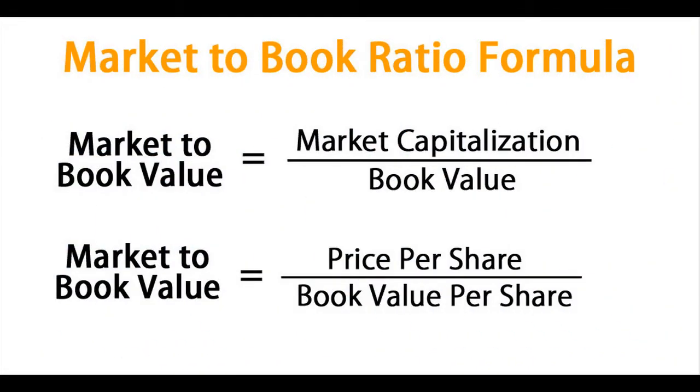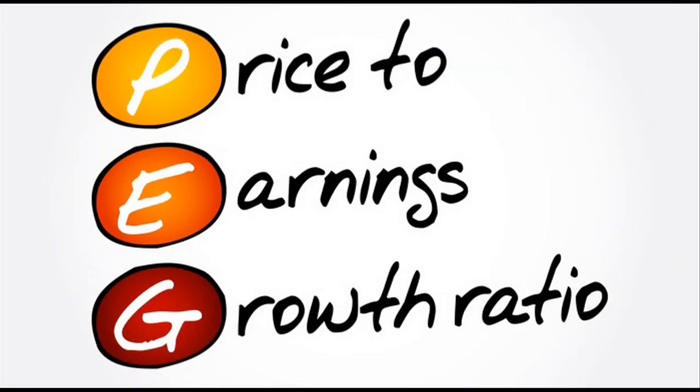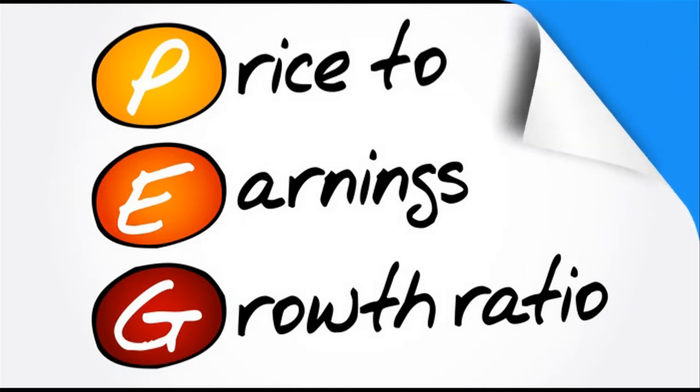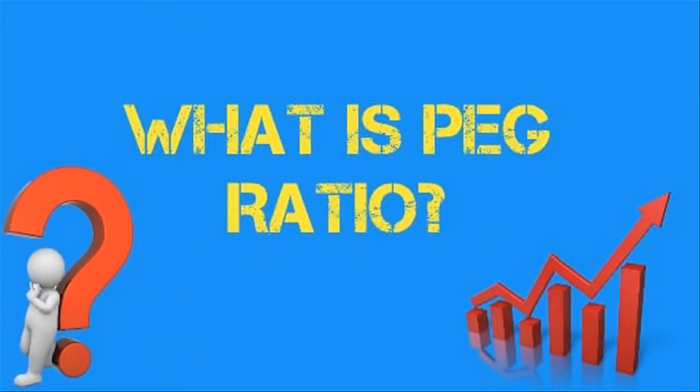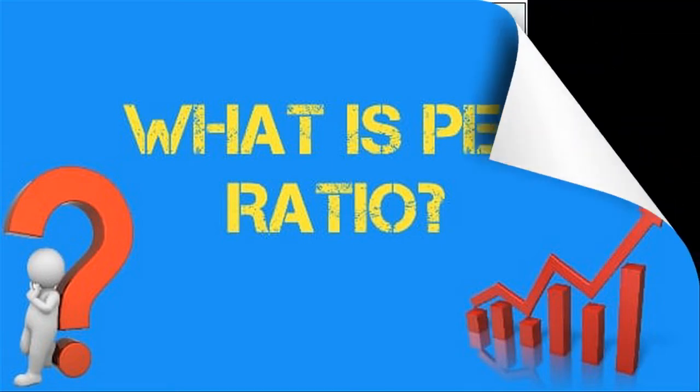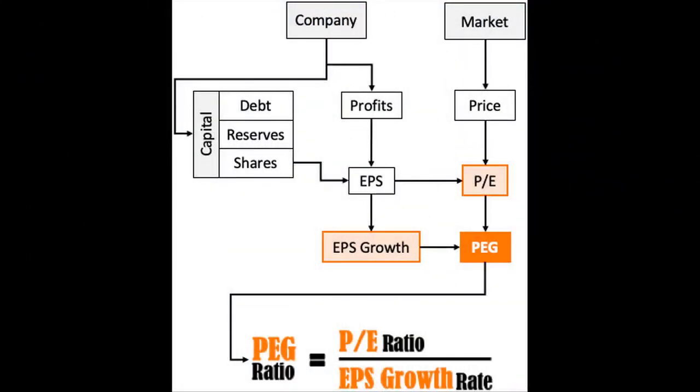Next comes the price earnings growth ratio. The PEG ratio is known as the relationship between the price of a stock, earnings per share, and the company's growth. Generally, a company that is growing fast has a higher PE ratio. This may give an impression that it is overvalued.